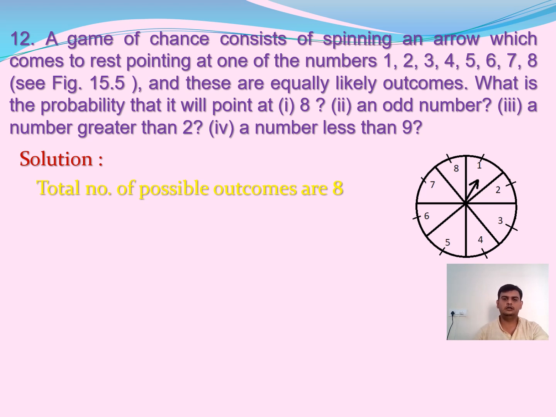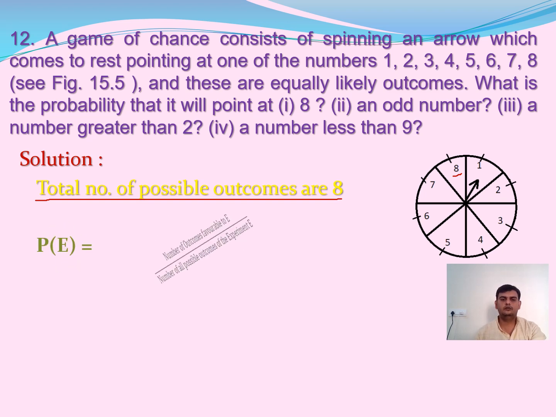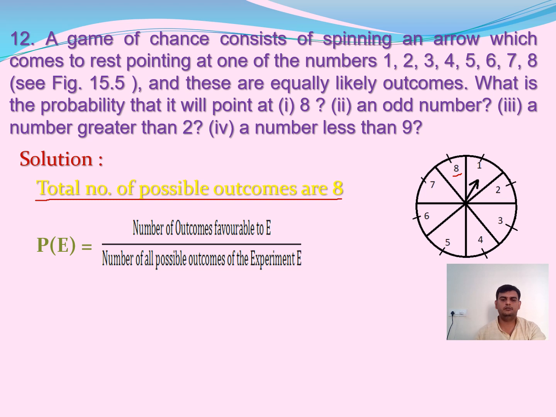Now what is the probability that it will point at 8, an odd number, a number greater than 2, a number less than 9? So total number of possible outcomes. Total how many are there? We have 8 possible outcomes, because I have 8 numbers on a spin board. Now what is the probability that it will point at 8? How many 8s are there? Only 1. Means we have only one favorable outcome. So the probability of that is, probability formula is favorable outcomes by possible outcomes.